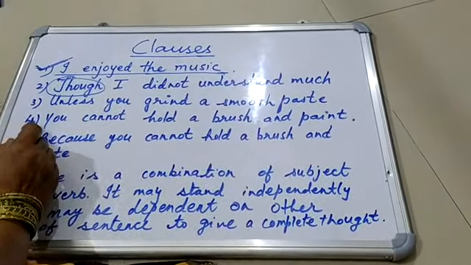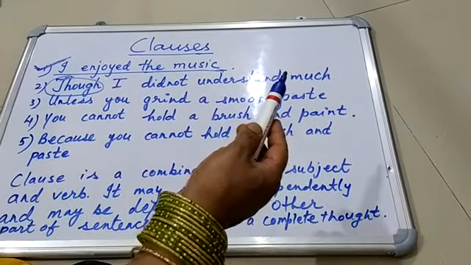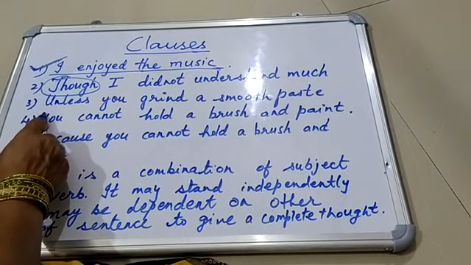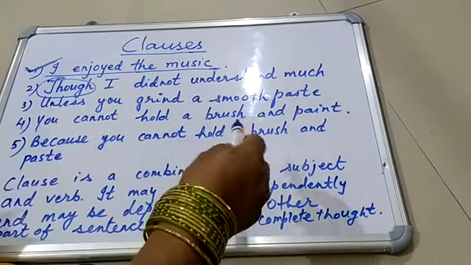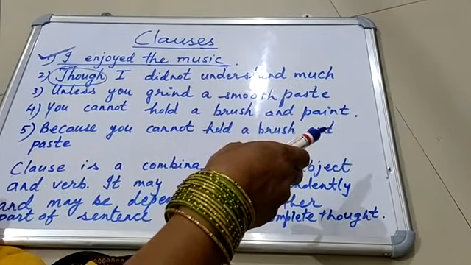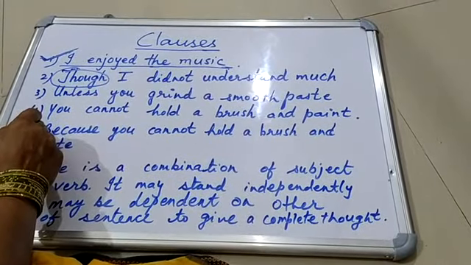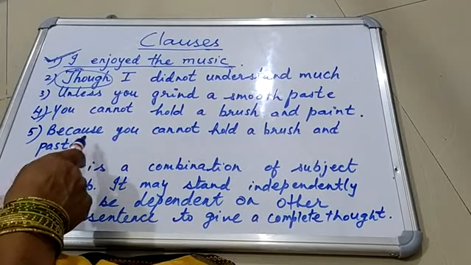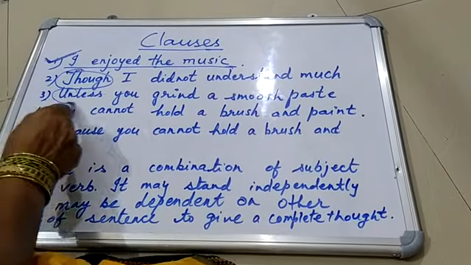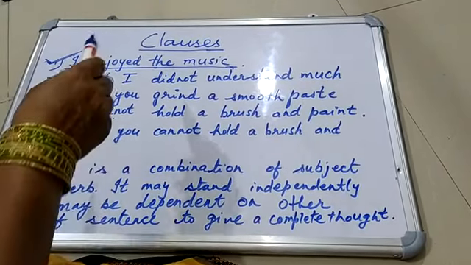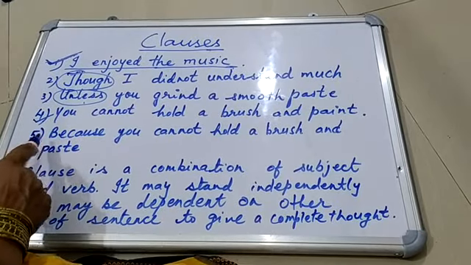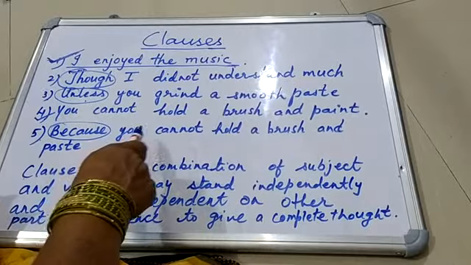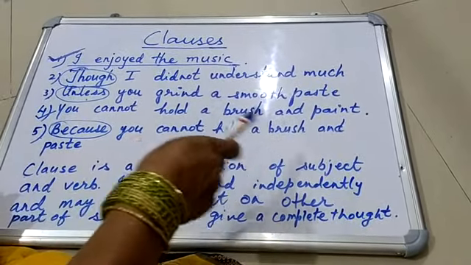And then number 4, you cannot hold a brush and paint. So here you see that number 4 is able to give complete sense. So this is a sentence. And 5th number, because you cannot hold a brush and paint.